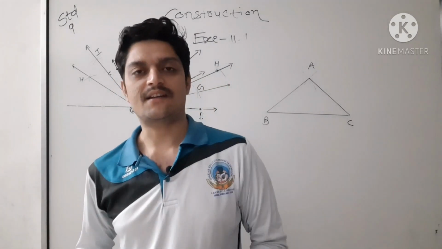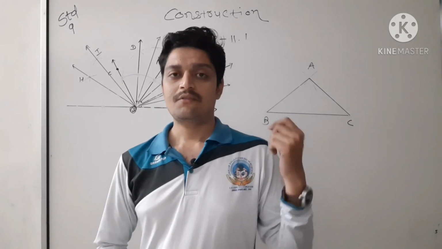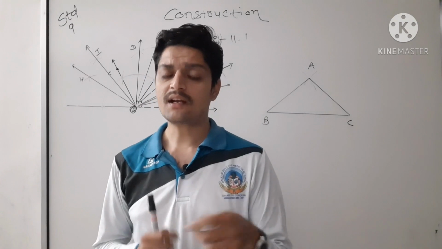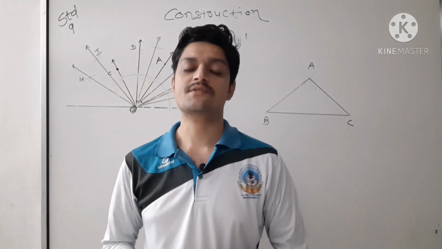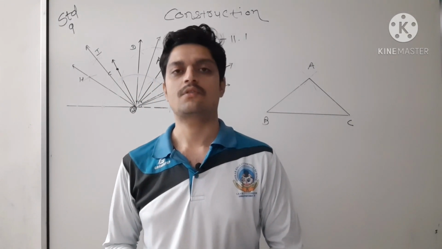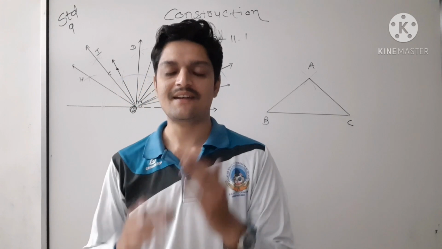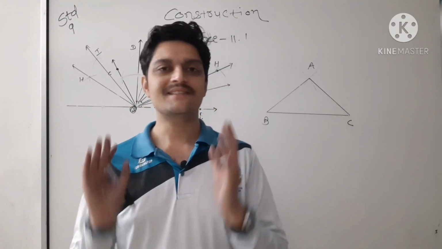In next lecture again we will meet soon, okay. We will see exercise number 11.2. There are some typical construction. This is the base. In next exercise some typical construction is there, so I will explain you that typical construction easily, nicely, okay, because don't be crazy, math is easy.